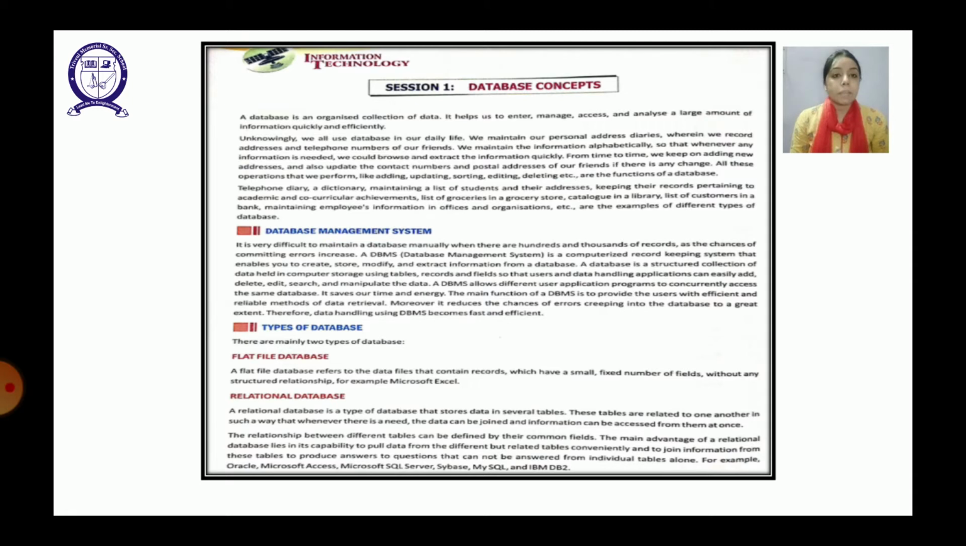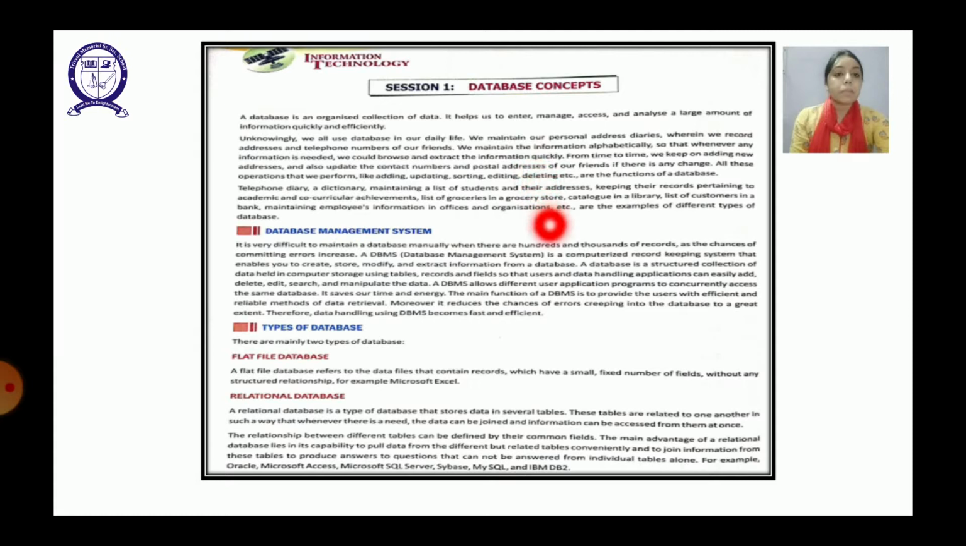First of all, a database is an organized collection of data which helps us to enter, manage, access and analyze a large amount of information quickly and efficiently. On a daily basis, we have a lot of databases, like the library register, address diaries, phone books, and the details of the students in the school computer. So these are the databases which we use on a daily basis. Telephone diary, dictionary, list of students, their addresses, keeping their records, all are types of databases.